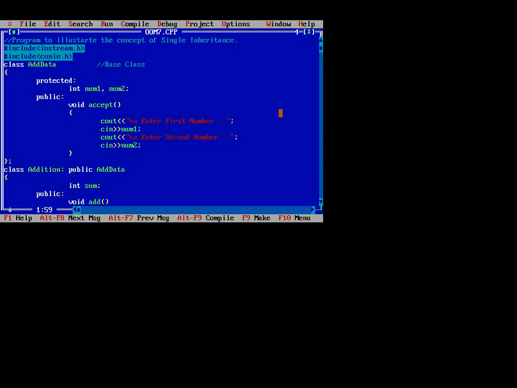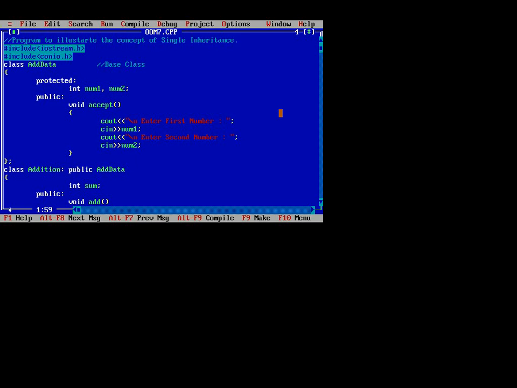in other class. So in C++ the class which inherits the members of another class is called the derived class, and the class whose members are inherited is known as the base class. So the derived class is a specialized class for the base class. So this is all about inheritance.